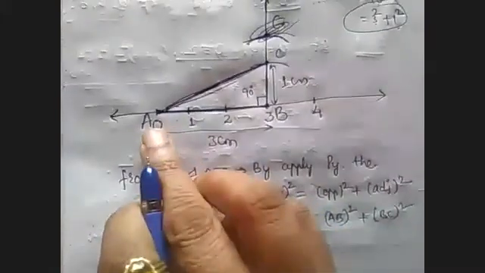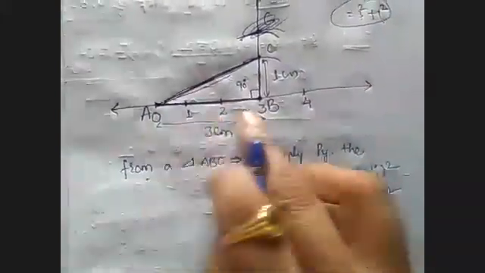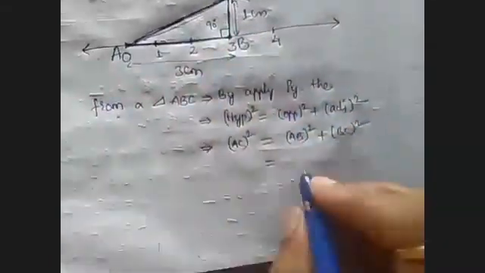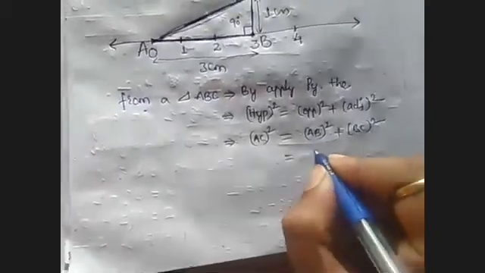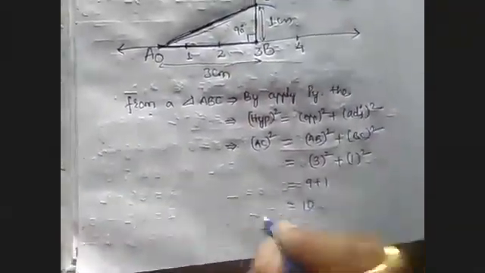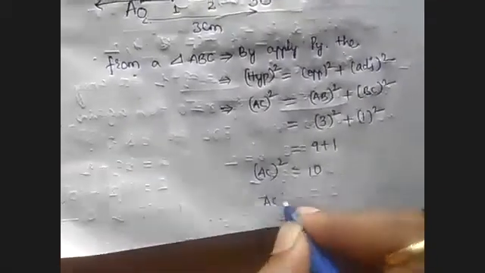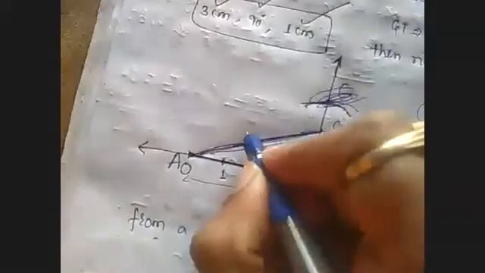AB, what is the measurement of A to B we took? A to B we took 3 centimeters. B to C we took 1 centimeter. So A to B is 3 centimeters, B to C is 1 centimeter. Finally it is 9 plus 1, which is 10. AC square value is 10. So what is the AC value? Square root 10. AC measurement is square root 10.